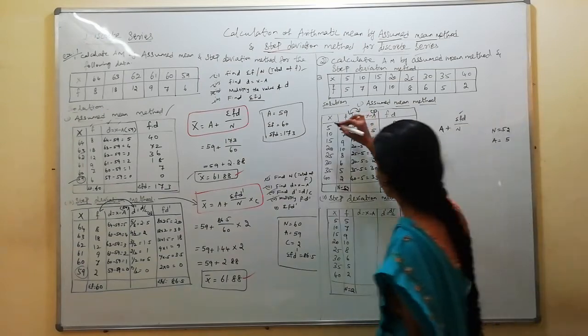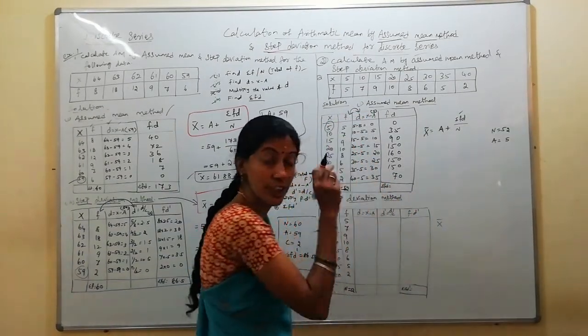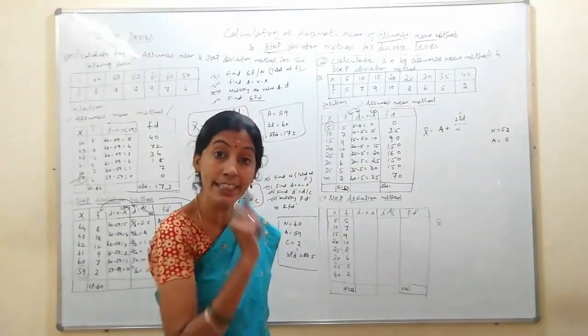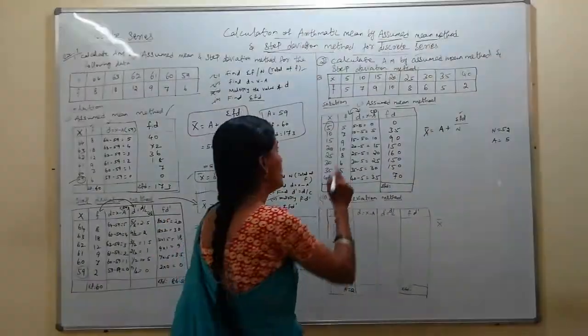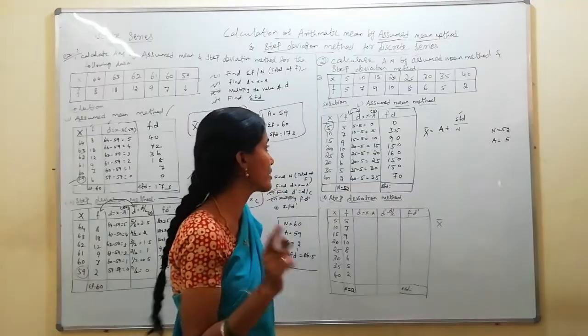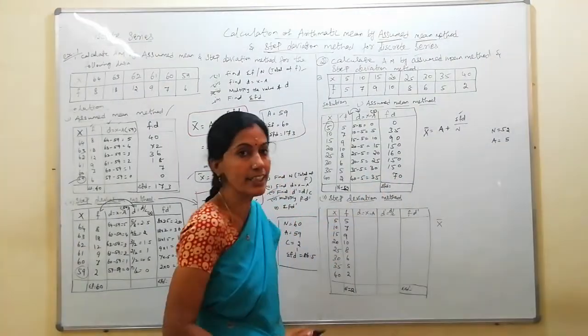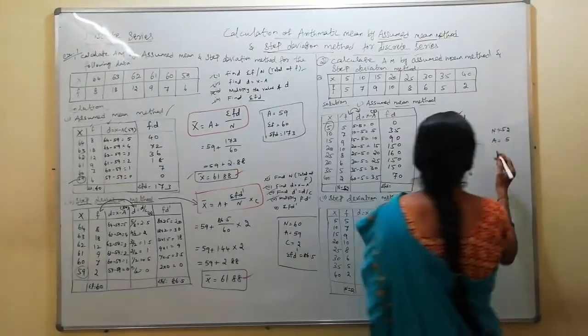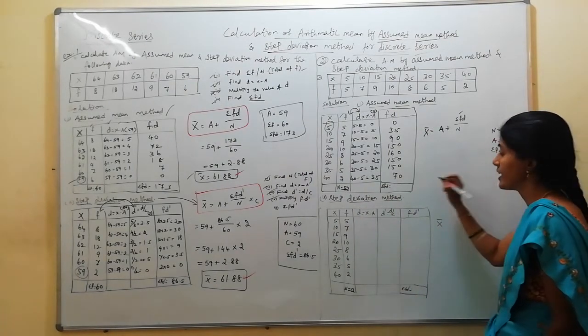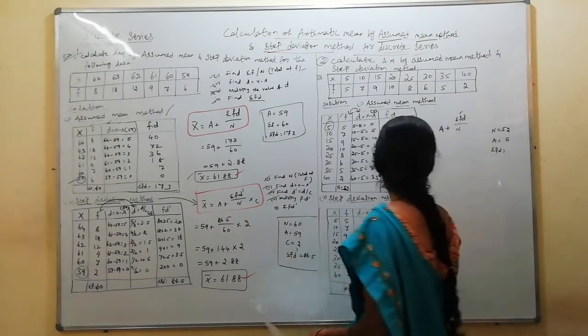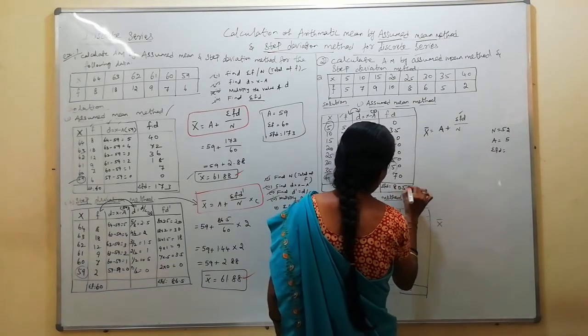You should take an assumed value from x and you should deduct all the values in x only. Don't get confused by deducting the value from f. F you should ignore when deducting. Only for multiplication sake we will take the frequency value. Okay? A equal to 5. Sigma f d, how much did I get? I didn't do the totaling yet. 805, I get.